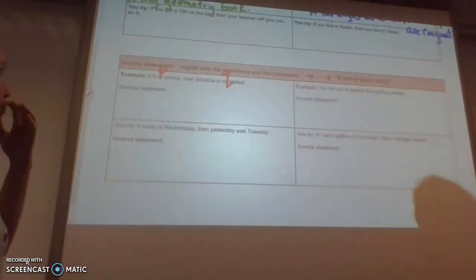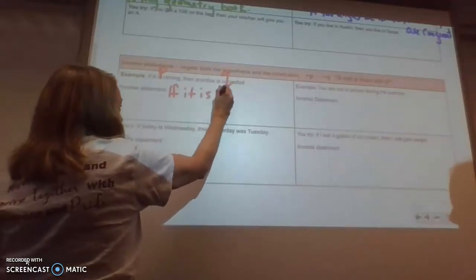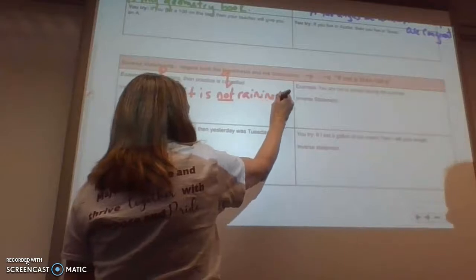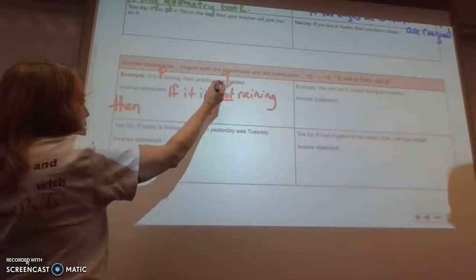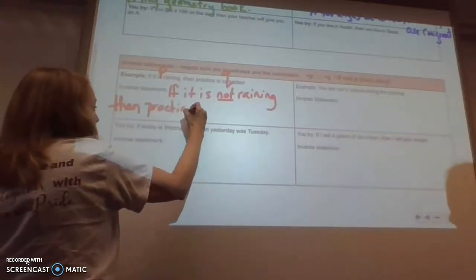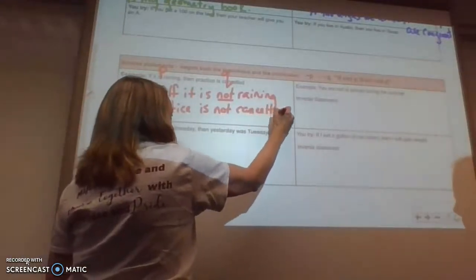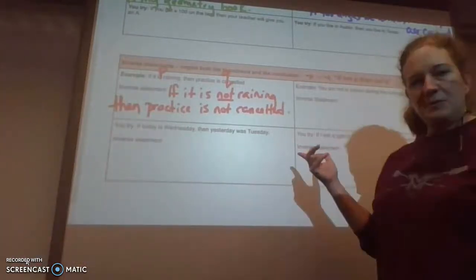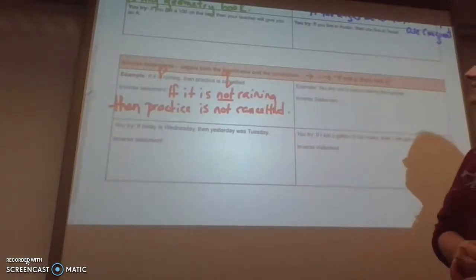So if we want to say not P, then we're going to say it is not raining. So if it is not raining, then we want to negate this. So practice is canceled, but we want to negate it, so practice is not canceled. Okay, so you guys try this one on Edpuzzle.